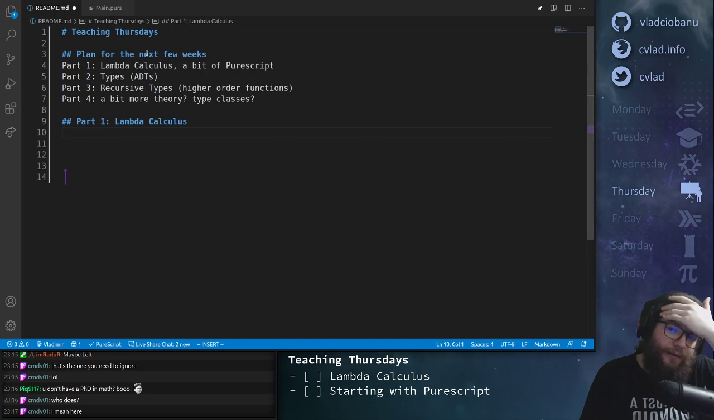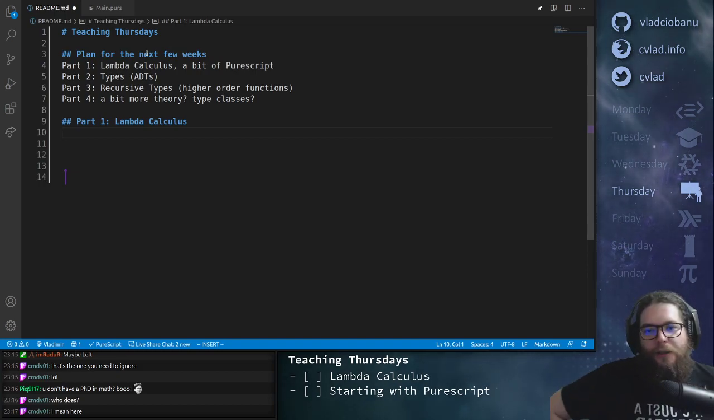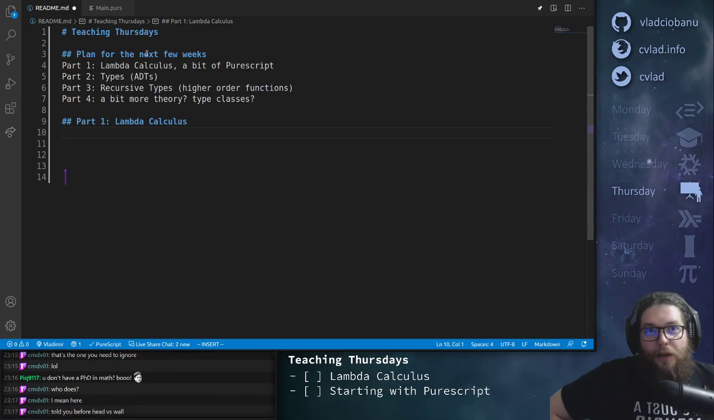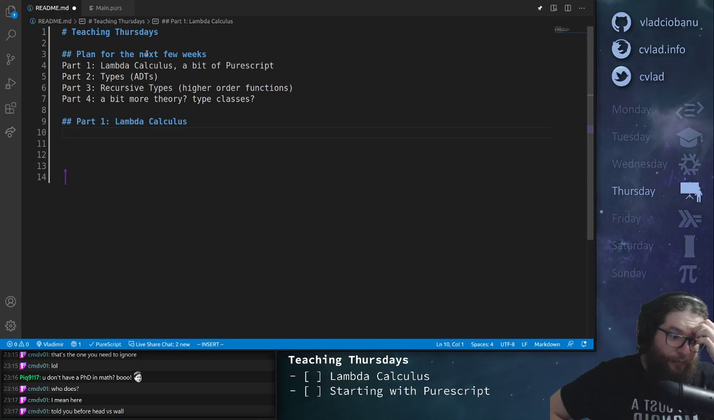Okay, so lambda calculus is a framework in which we can basically talk about computation. That's the most important thing, right?